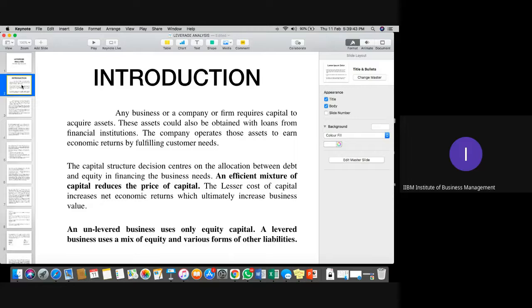Unlevered company means you do not have any obligation to pay interest or to pay dividend to any internal or external user of the company, because the company does not have any liability at all. That is called an unlevered business. What is a levered business? Levered means the company has a mix of capital. When the company started their business, they took a loan from the market, and along with that they have shareholders. In that case, the company has a combination of own capital and borrowed capital. That is called a levered company.